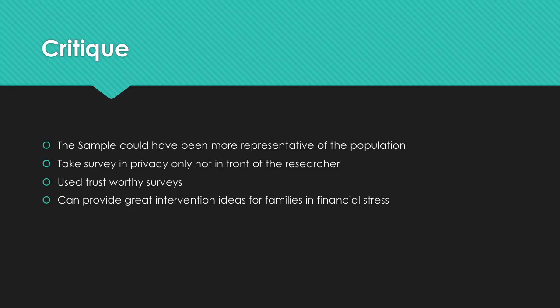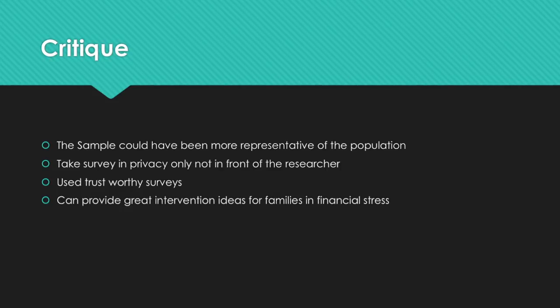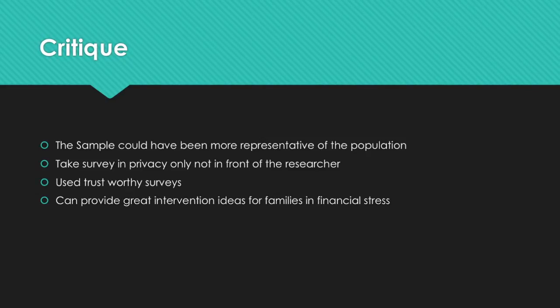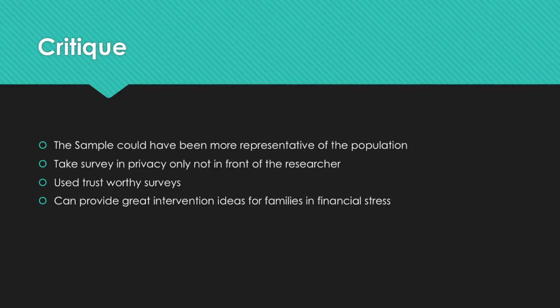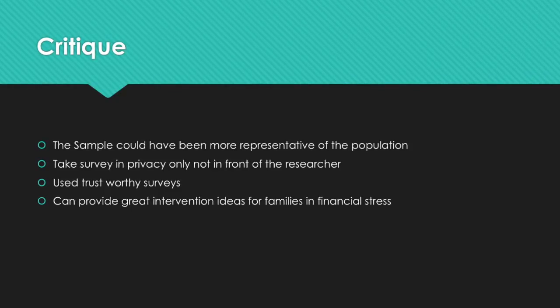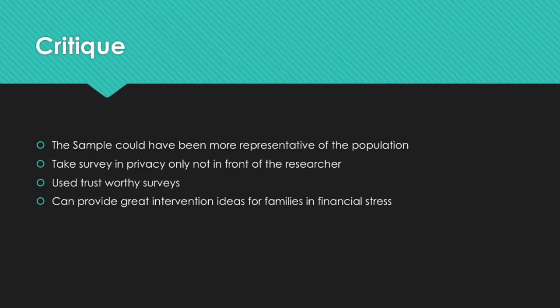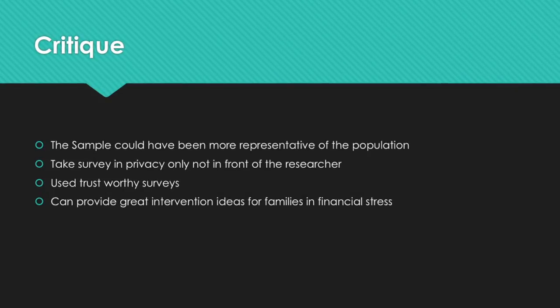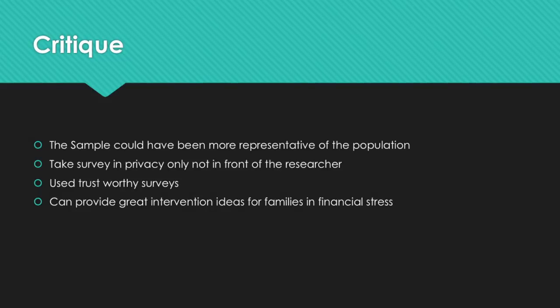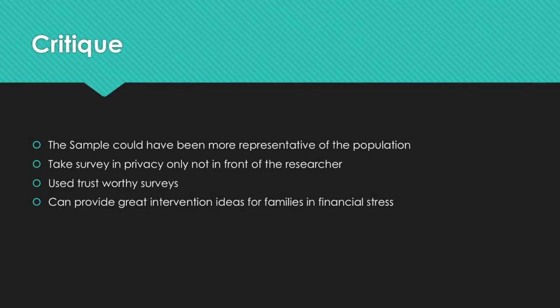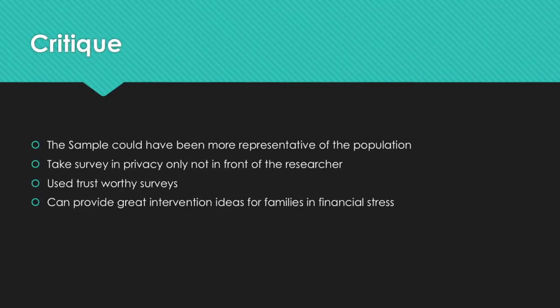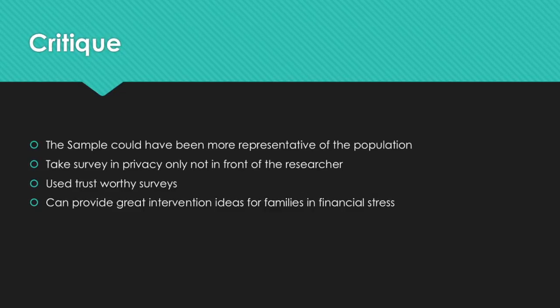My critique of this article was that it was decently strong. A few things in particular I felt the researchers could have improved upon were the sample and the administration of the survey. The sample I felt wasn't very representative of the larger population because participants were just selected from the community around a large southeastern university. Attitudes and culture about parenting in that area could vary drastically from the rest of the population of parents of 2 to 6-year-old children.